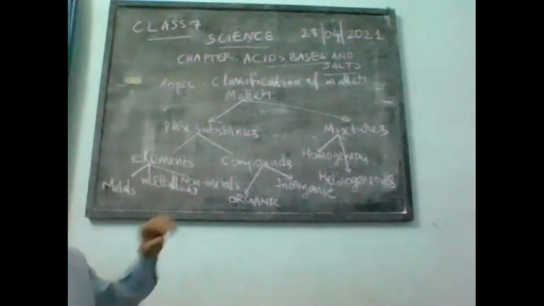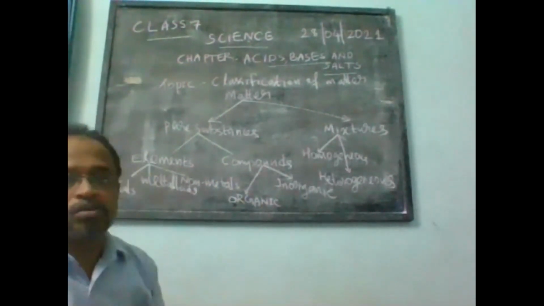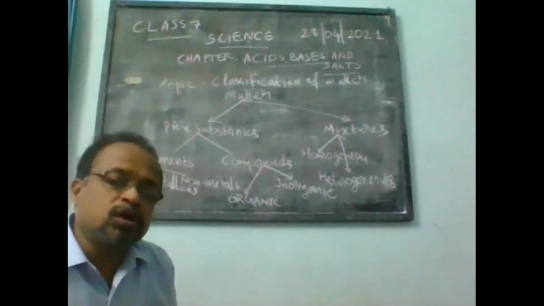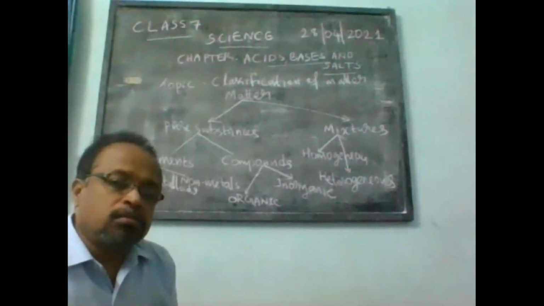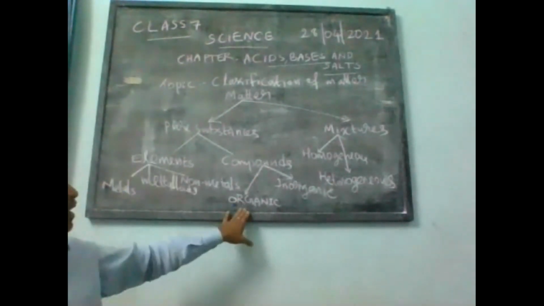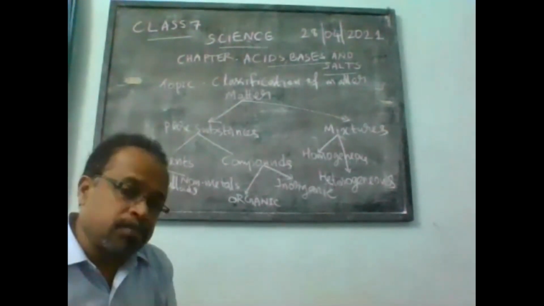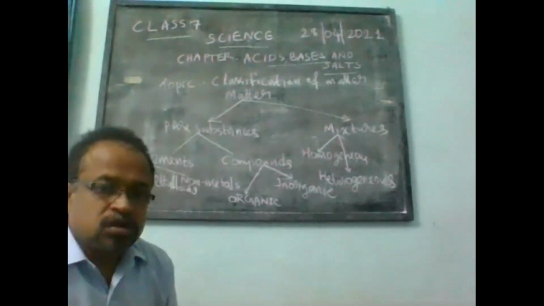Now, come back to compounds, organic and inorganic compounds. Inorganic compounds are generally obtained from non-living sources, whereas the source of organic compounds may be living organisms.